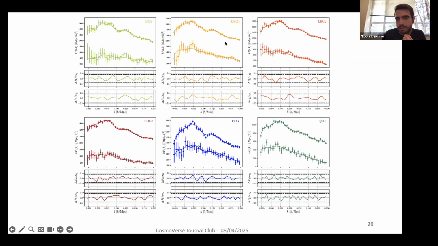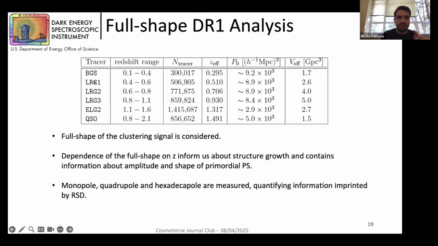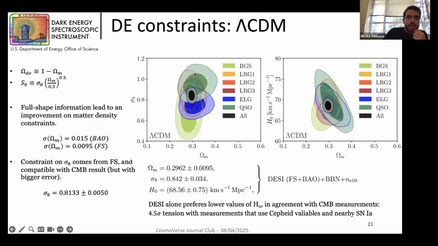So just a look at the fit on the power spectrum for, in this case, 6 redshift bins with a lower amount of data. With the full shape, for example, we can constrain the sigma 8 parameter, and so also S8.